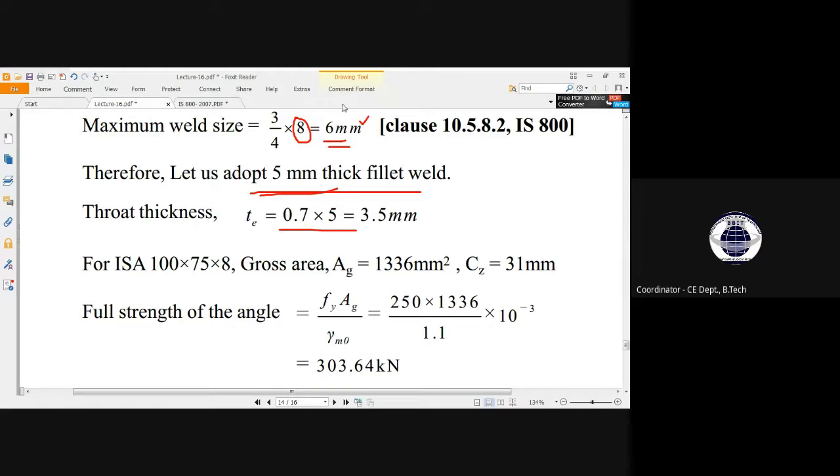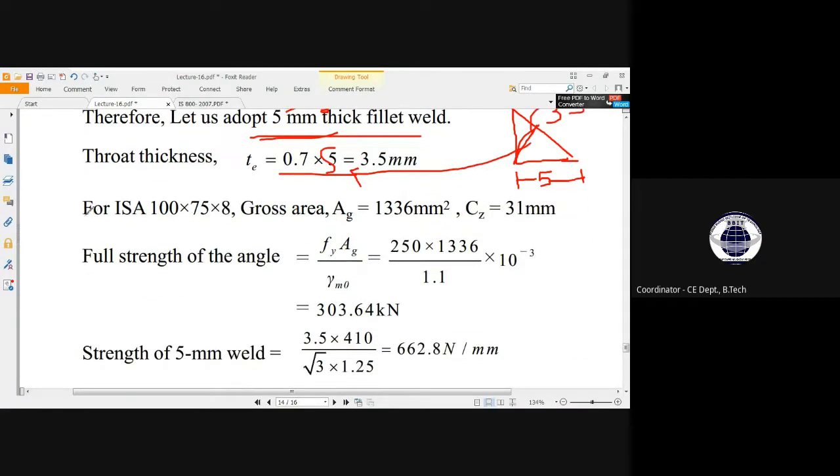Okay, so here T we have calculated, this is the size of weld, S. So the throat thickness will be 0.7 S. Here S is 5, so 5 into 0.7 is 3.5. This is the weld connection, this is our throat thickness, and this is our size of weld, which we have already calculated as 5. So our throat thickness will be 0.7 into 5, which is 3.5. Okay, understand?